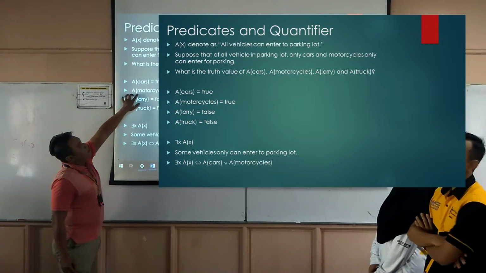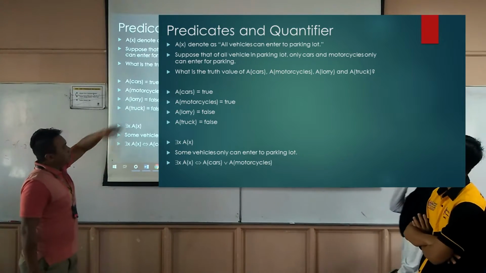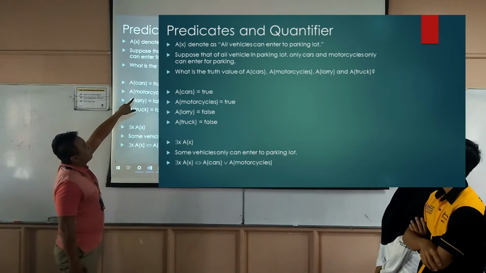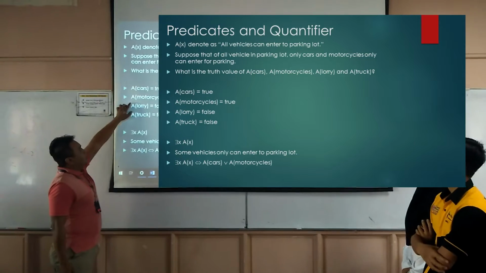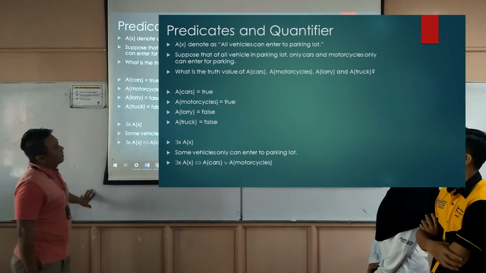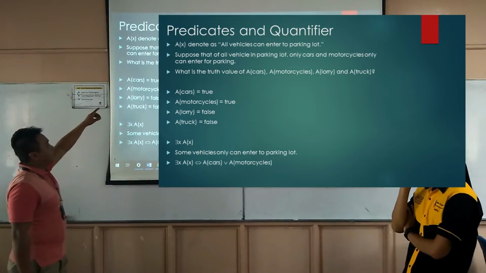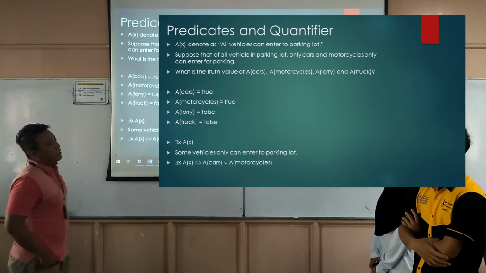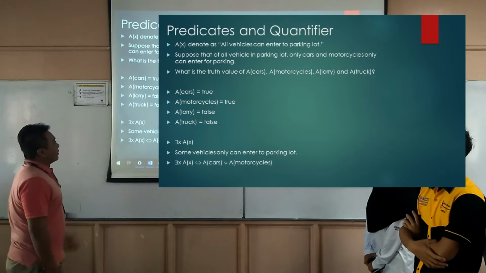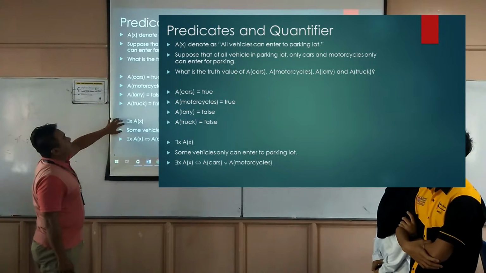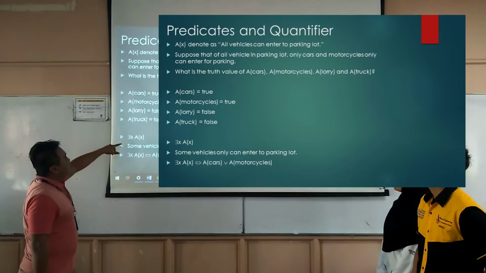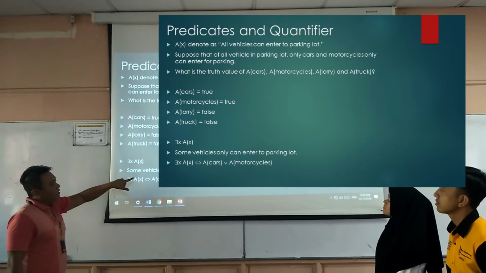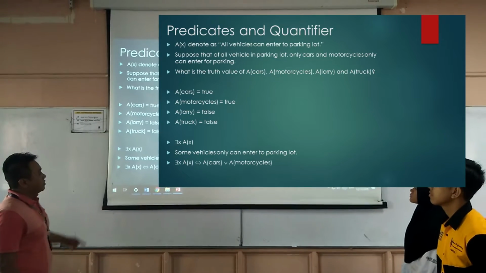A(car) is true because cars can be parked in the parking lot. The second is motorcycle, the value is true, same as the car. And the lorry and the truck are false because they cannot enter and park there. We can conclude that only some vehicles can enter the parking lot.